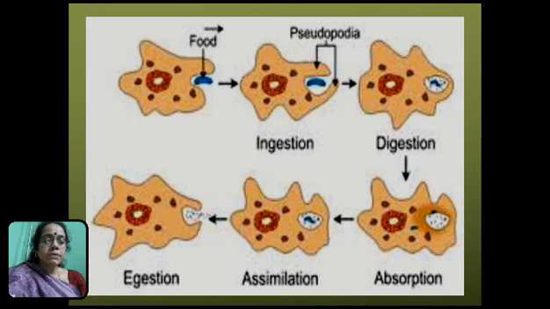When a considerable amount of undigested food collects inside the body of the amoeba, then its cell membrane suddenly ruptures at any place and the undigested food is thrown out from the body of amoeba.